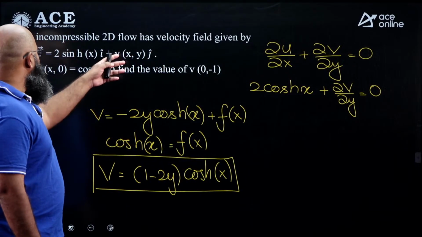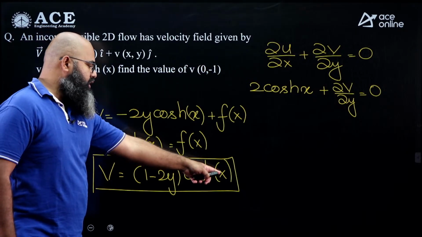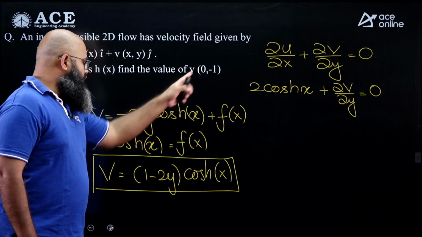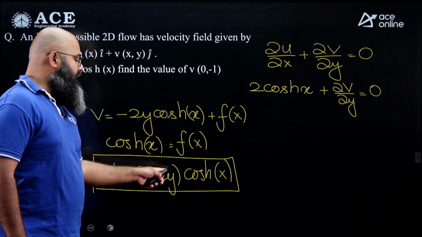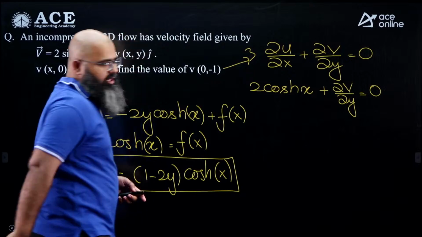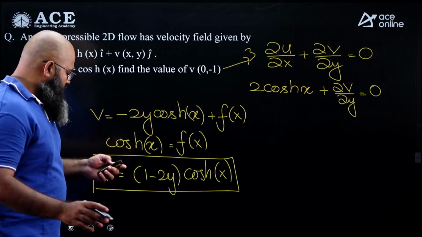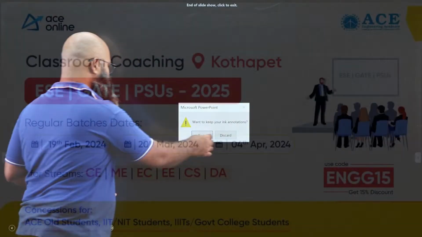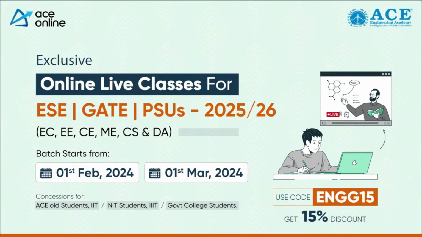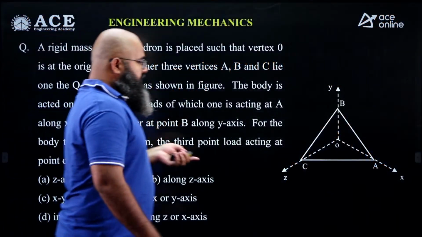Now that we have got this value, the question is saying at x is equal to 0, y equal to minus 1. X is equal to 0 if you put, this becomes equal to 1, and y equal to minus 1 if you put, minus 2 times minus 1 is 2, 2 plus 1 is equal to 3. The answer to this will come out to be equal to 3. So these are the 3 questions coming from fluid mechanics. Now 3 questions we are having from mechanics.